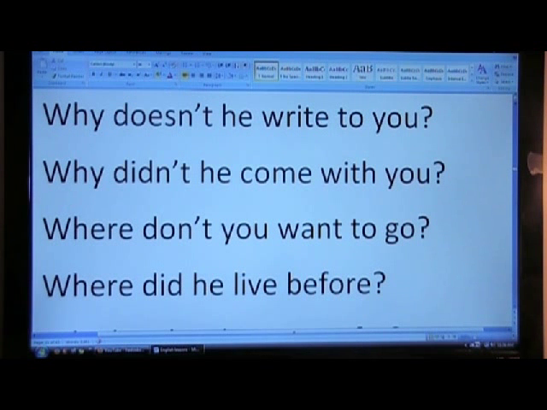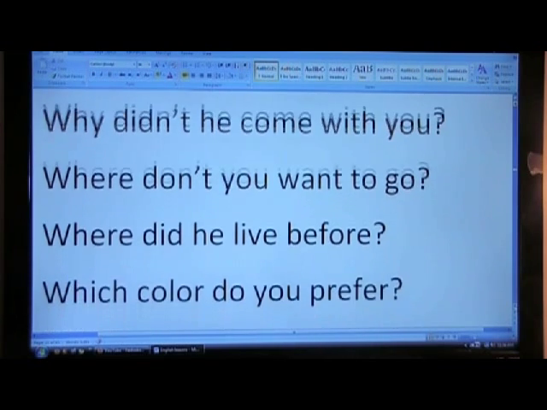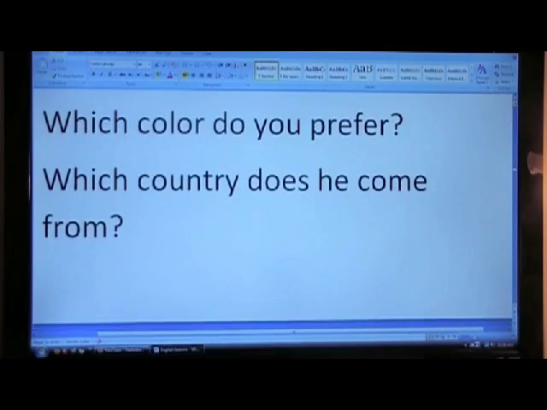Why doesn't he write to you? Present. Why didn't he come with you? Past. So this is past, negative, interrogative, with the question word in front. Where don't you want to go? Where did he live before? Which color do you prefer? Which country does he come from?